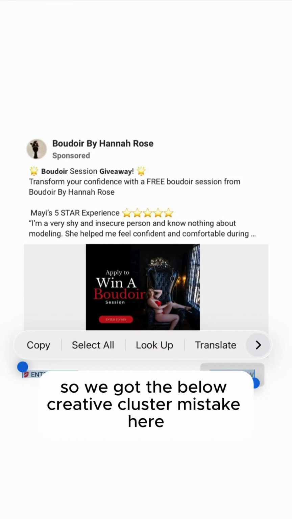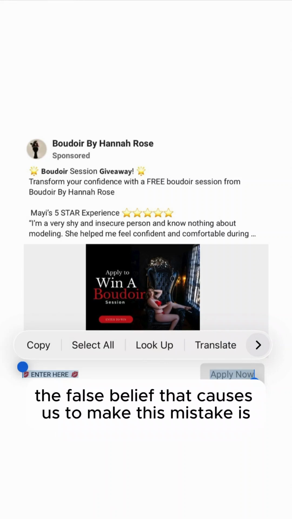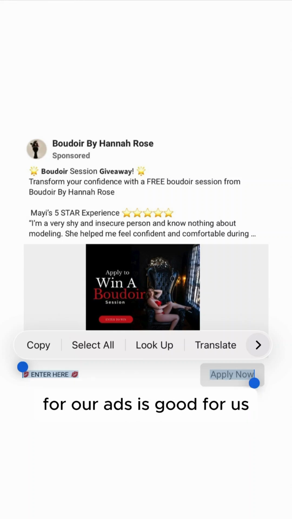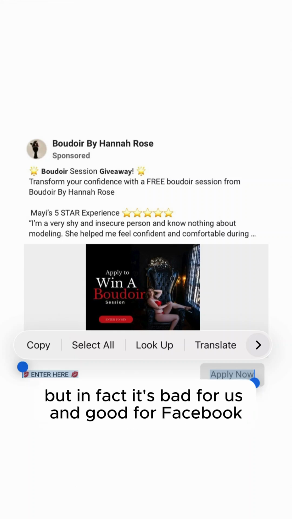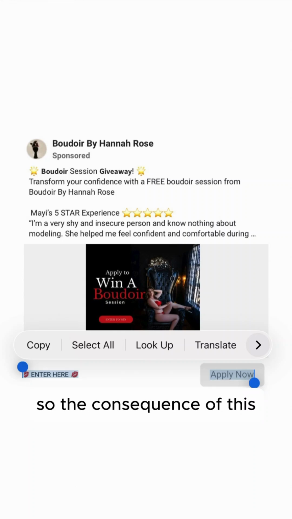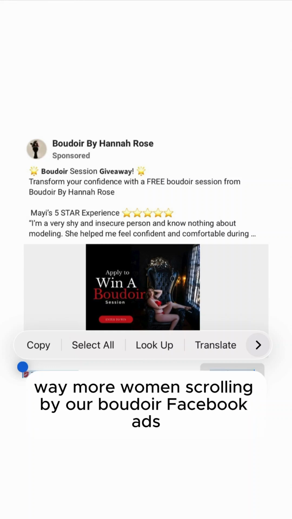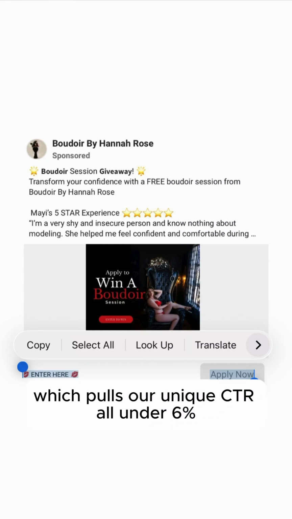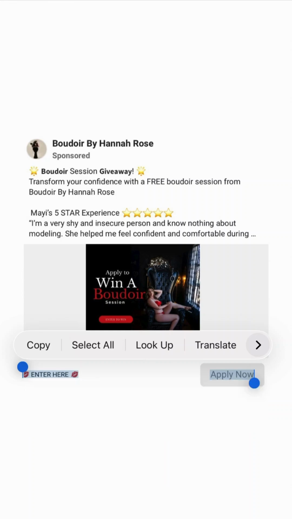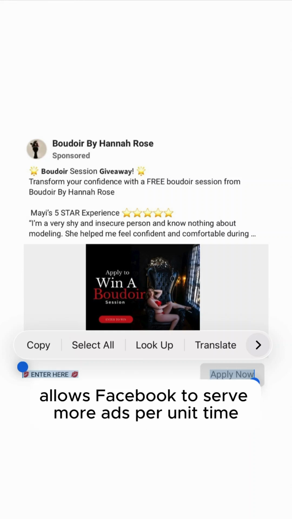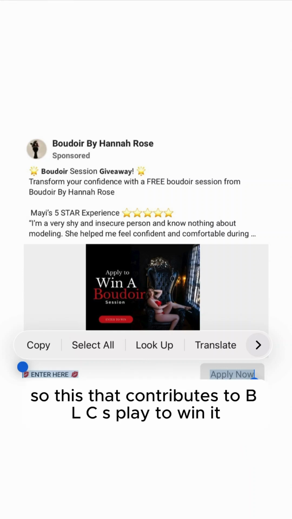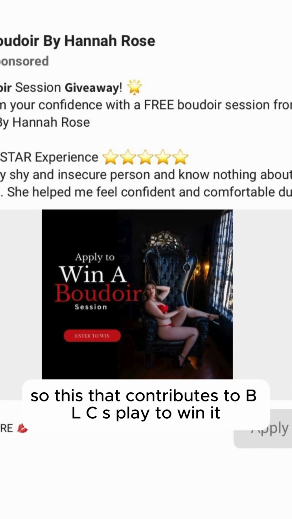All right. So we get the below creative cluster mistake here. The false belief that caused us to make this mistake is we believe trusting Facebook is good, and what Facebook tells us to fill out for our ads is good for us, but in fact it's bad for us and good for Facebook. So the consequence of this, we're going to have way more women scrolling by our Boudoir Facebook ads when we do this, which pulls our unique CTR under 6% and actually allows Facebook to serve more ads per unit time, making Facebook more money per unit time. So that contributes to BLCS.